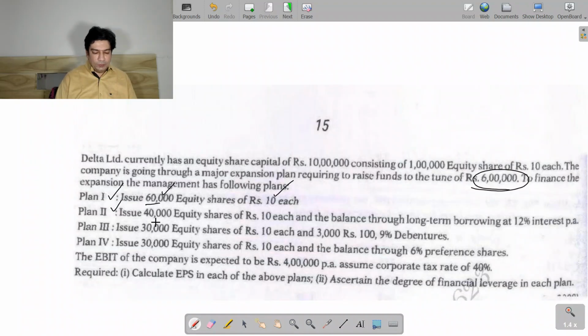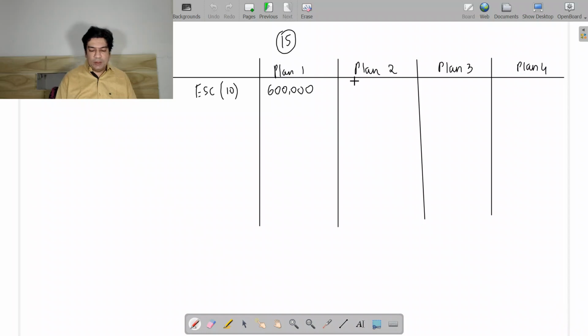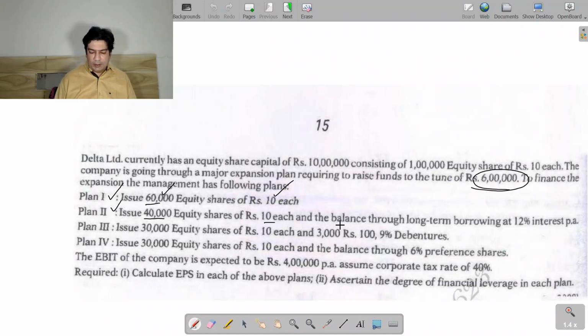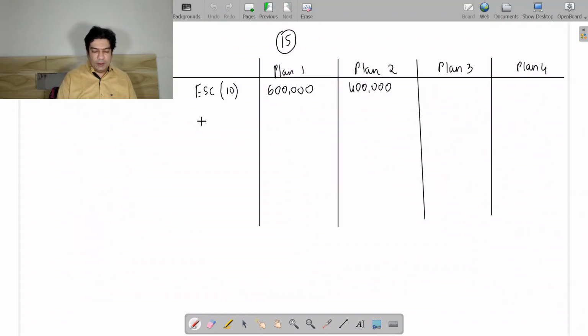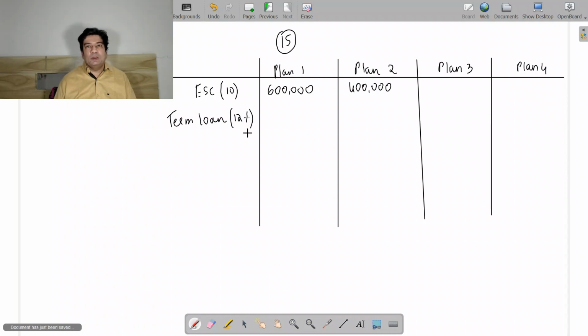Now plan 2, you will issue 40,000 equity shares of 10 each, so you are going to raise 4 lakh rupees by way of equity share capital and the balance through long-term borrowings at the rate of 12% interest. So maybe you are going to take a term loan, which will carry 12% of interest, and this is 2 lakhs which you are going to borrow since the net amount you require is 6 lakhs.